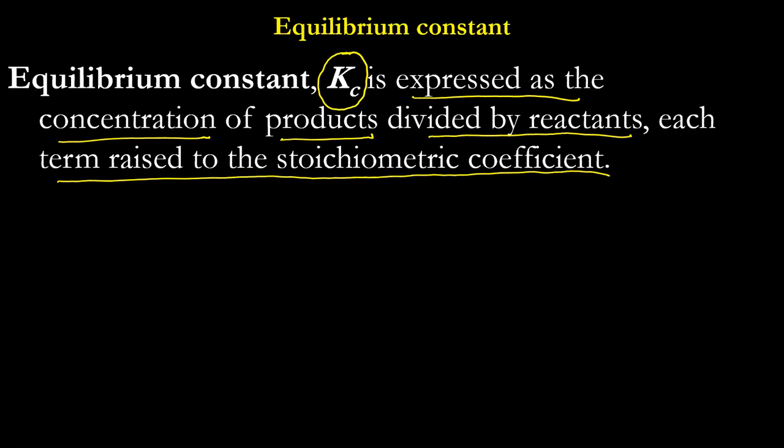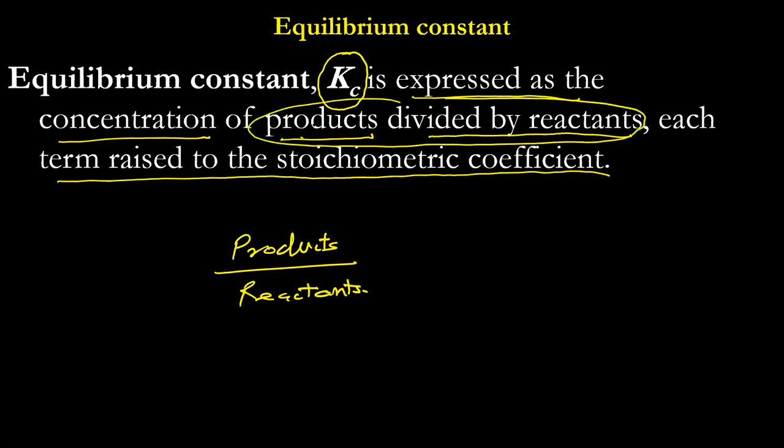Equilibrium constant is expressed as the concentration of products divided by reactants. This is written here, products divided by reactants, but not just product, concentration of product.